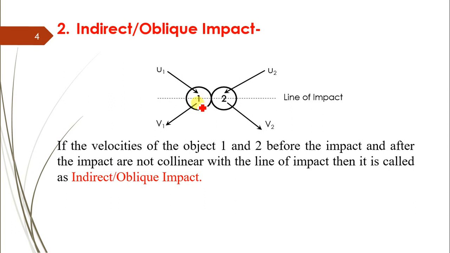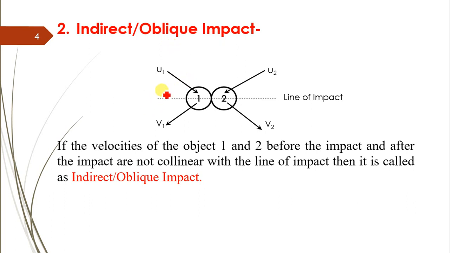After the impact, body 1 moves with a velocity v1 which is again inclined, and body 2 moves with a velocity v2, again inclined in direction. So here the initial velocities u1 and u2 before the impact as well as the final velocities v1 and v2 after the impact are not collinear with this line of impact. Those are called indirect or